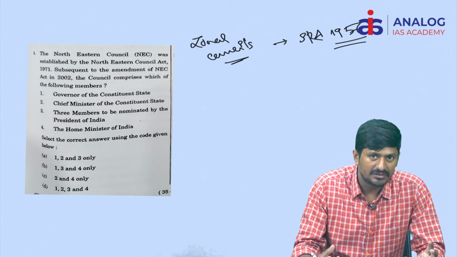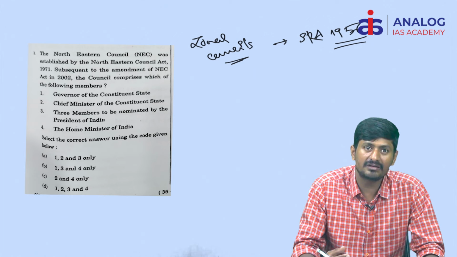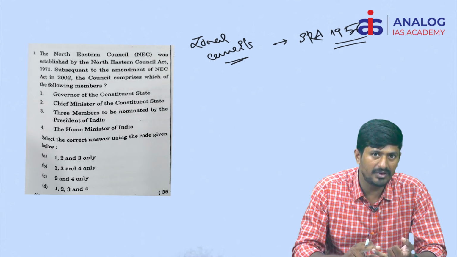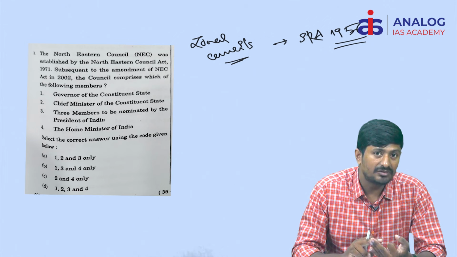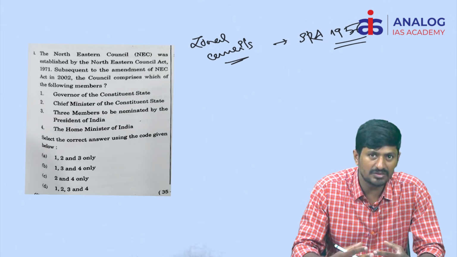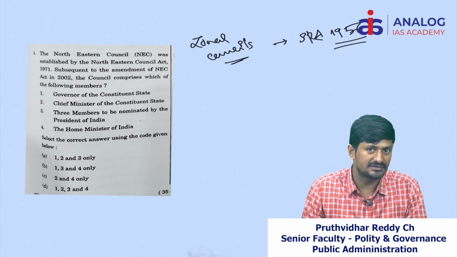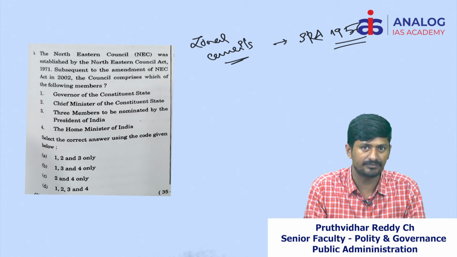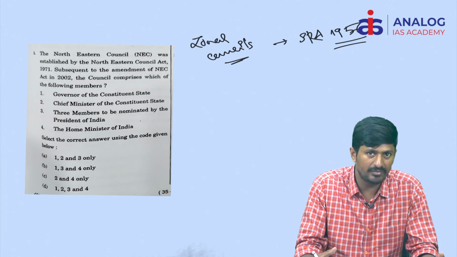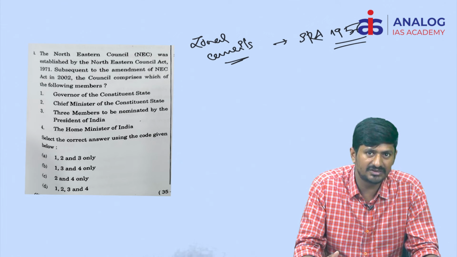For example, the southern states of the country are all organized under the Southern Zonal Council. All these southern states have a common river system, common communication system, common boundaries. So definitely there is a potential conflict after creation of the new states in the country. That's why the zonal councils have been created, so that the regional matters which have differences between the states can be amicably discussed. This can prevent conflicts between the states and also provide coordination among the states. These are chaired by the Home Minister, and the Chief Ministers will be chairing these zonal councils on a rotational basis.